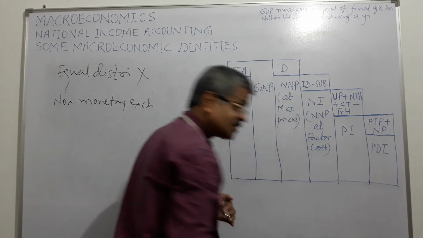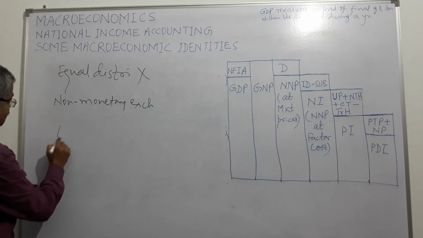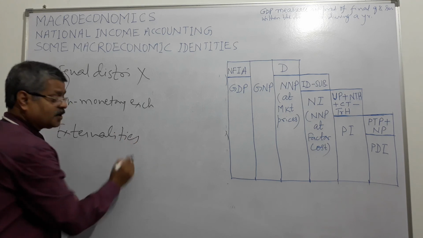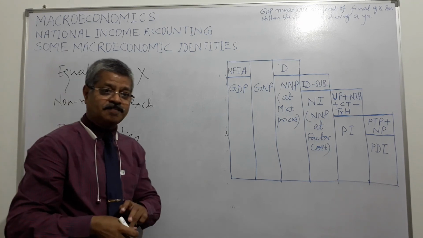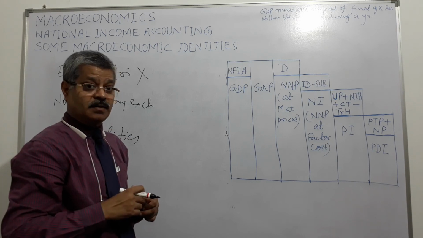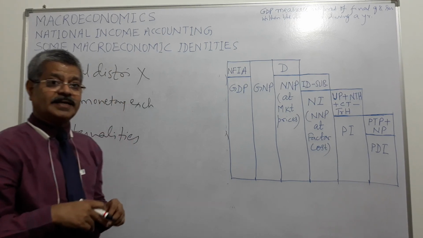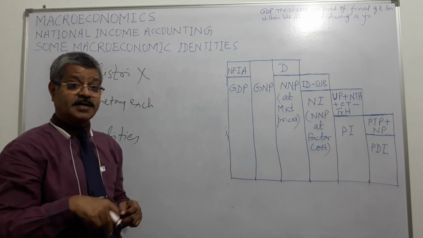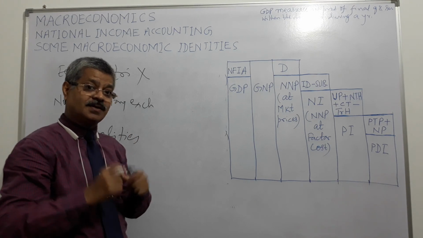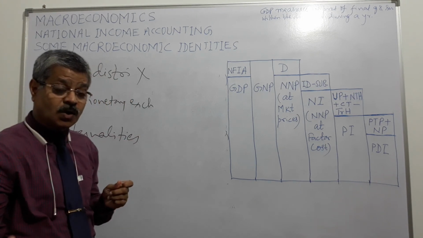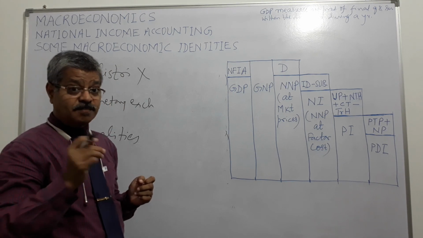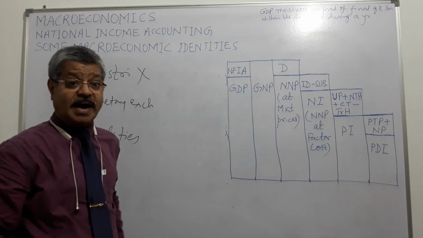And the third thing is externalities. There are people, organizations, firms in the society which by their action do some harm or some good to the society. For harm they are not penalized, for doing good they are not rewarded, because no monetary value is attached to the harm they have caused or the good they have done. And those harms and goods cannot be sold or bought in the market.